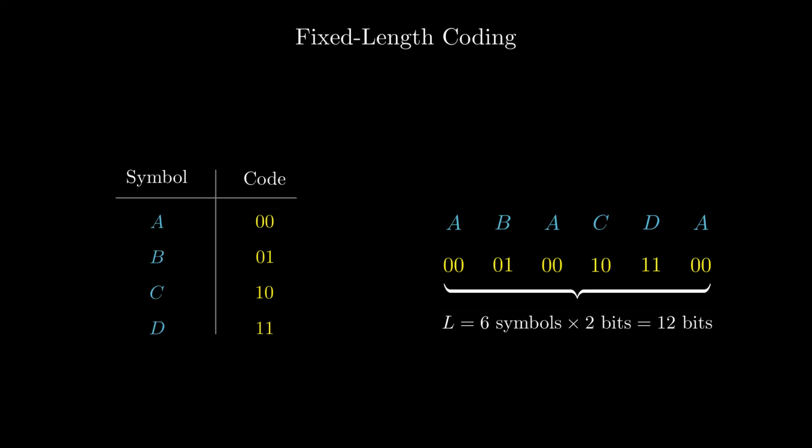This is simple and robust, but as we'll see next, if we know that A is much more likely than D, this rigidity becomes wasteful. To solve this, we need a smarter rulebook. We move to variable length coding. The strategy is simple but powerful. We assign the shortest possible code, just a single bit, 0, to our most frequent symbol, A. For the less frequent B, we use 2 bits. And for the rare C and D, we use 3.